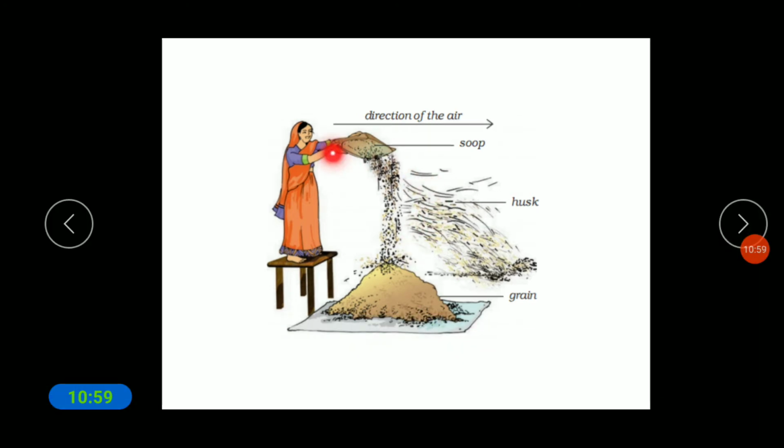So what will happen here? You can see in this picture, the heavy particles remain here, and the lighter particles are going through the air. So what is remaining? The grain is separating from these waste things. This is one of the processes used by the farmers.